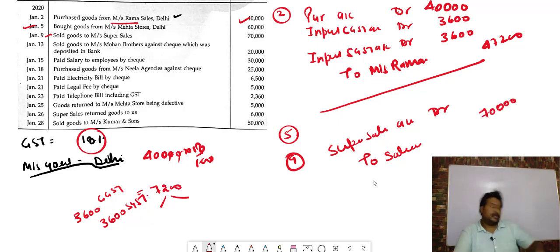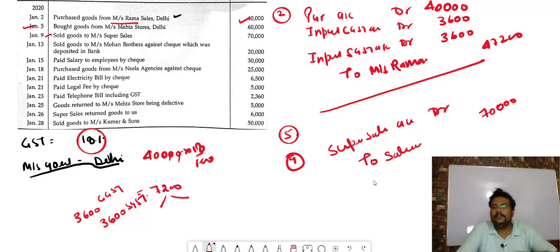Now one more thing, bacha: you sold goods worth 70,000, but GST will also be charged. And how much GST will be charged? 18% of 70,000. So it will be how much, bacha?